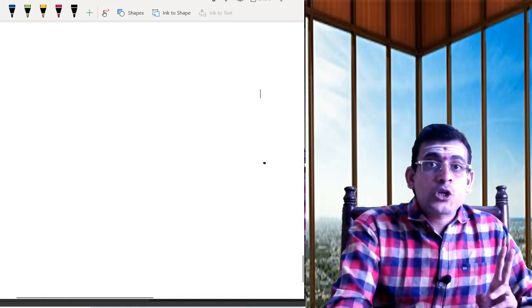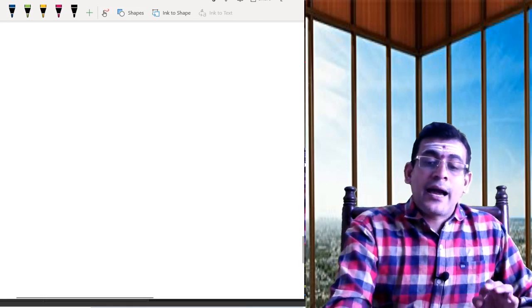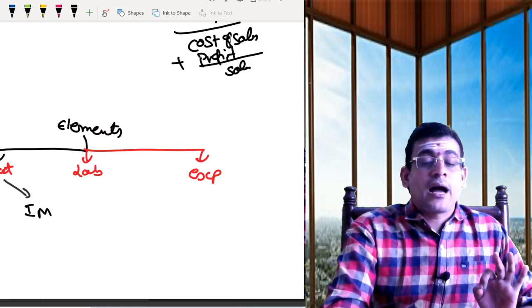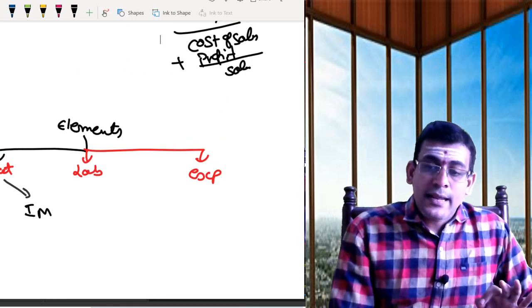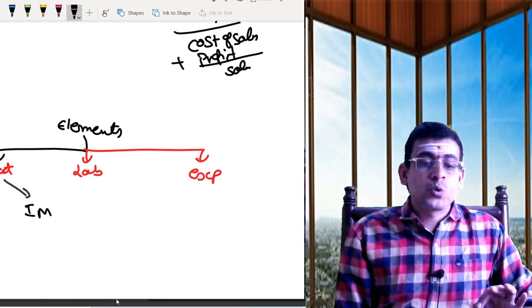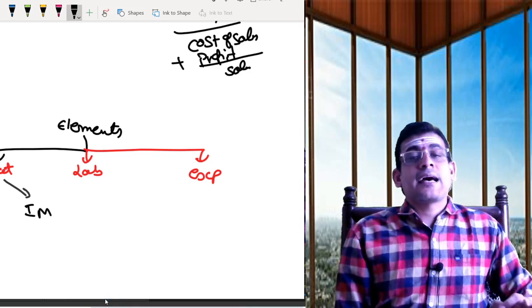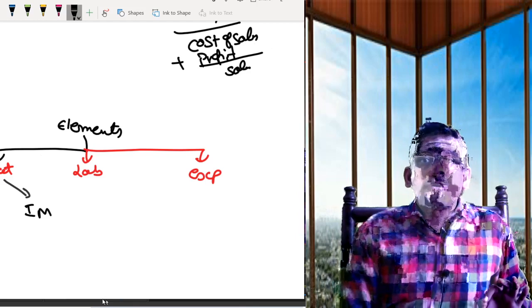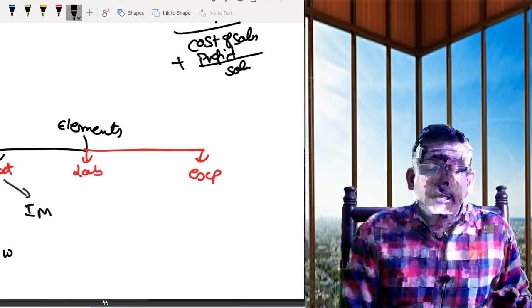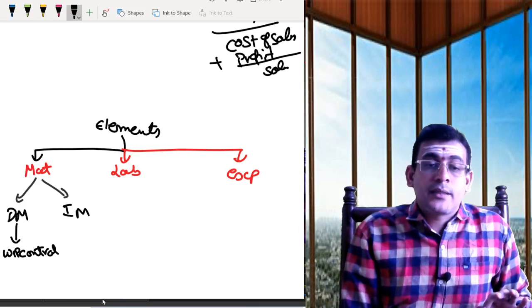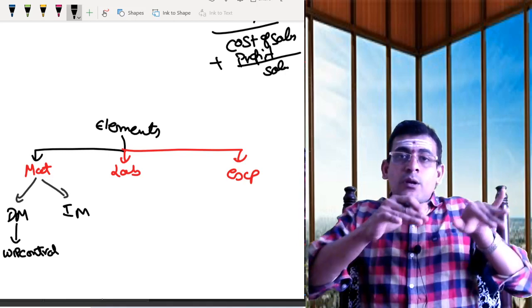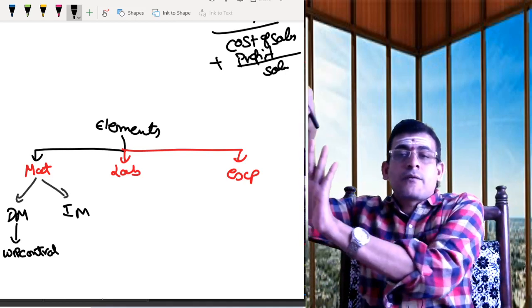If you are issuing direct material, I need to send it somewhere. If I am issuing indirect material, I need to send it somewhere else. So now let us see what we are supposed to do with direct material as well as indirect material. Direct material should be issued to our work in progress control account. That means from my stores, direct material will move to where?